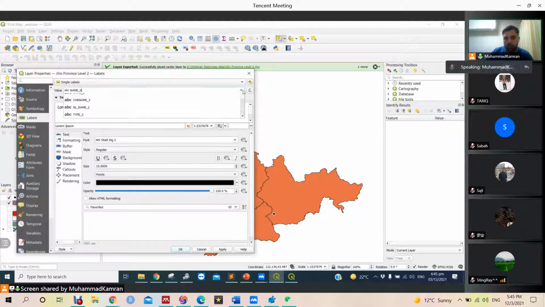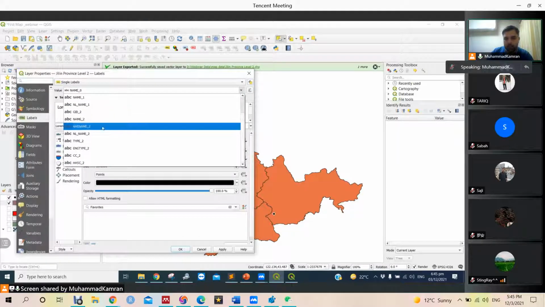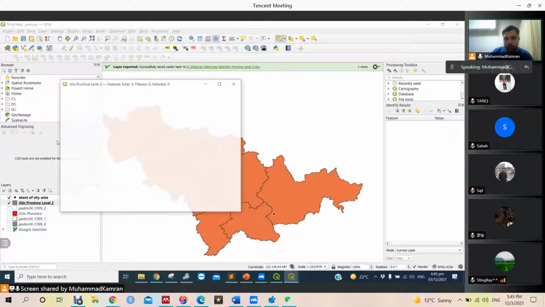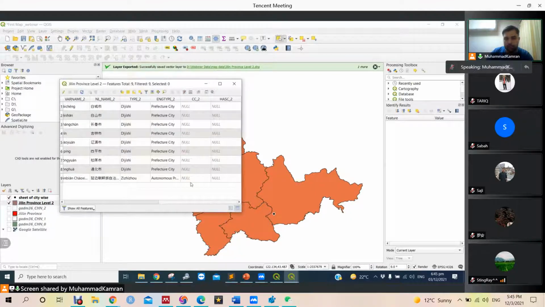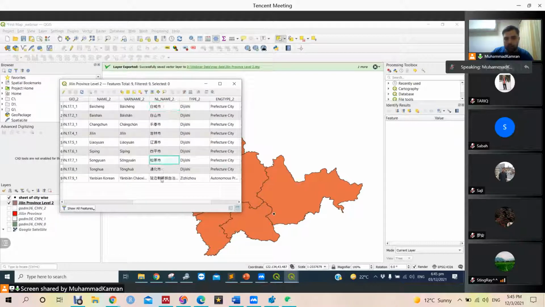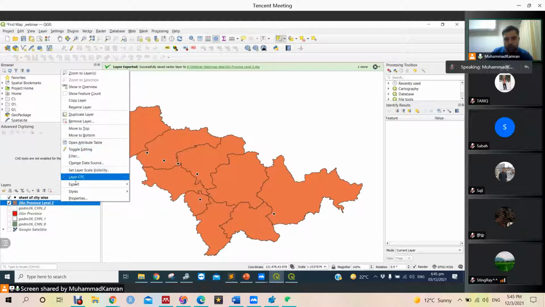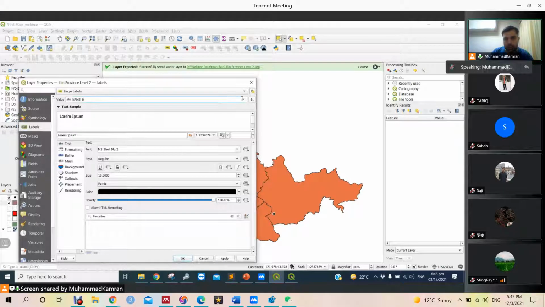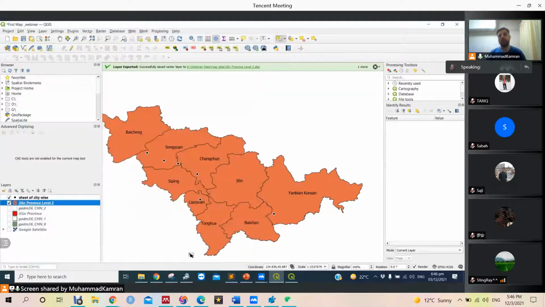label, and then we drop the field. And first let's check in which field our label is available. These are the fields in the attribute table, and we want this name 2, it is in Chinese, so we want nl underscore name 2 or name underscore 2 in English. That's better. So let's go to properties, go to label, single label, and we go to name underscore 2. Okay, that is the labeling of background data.